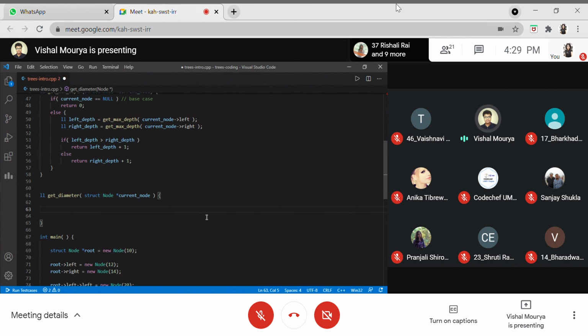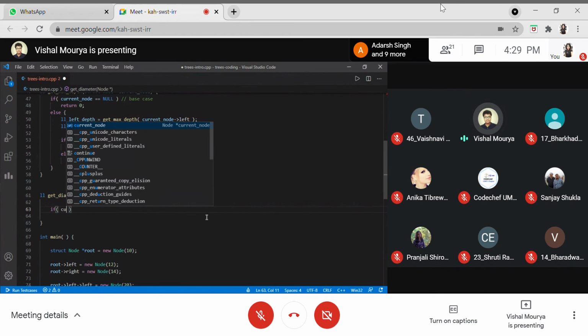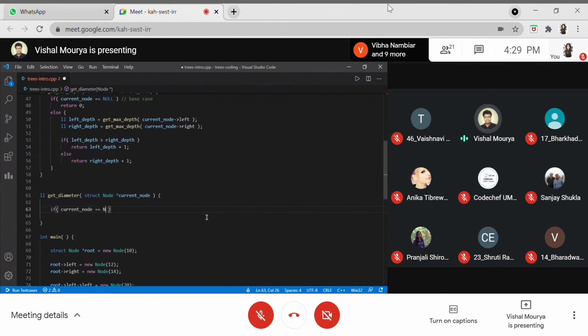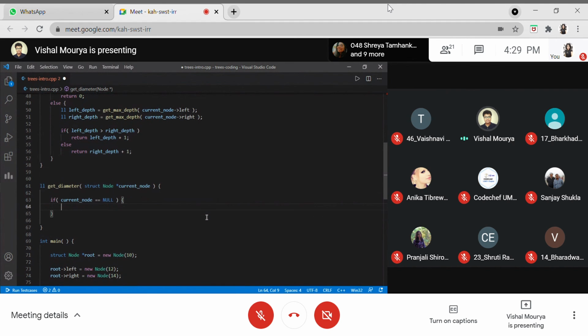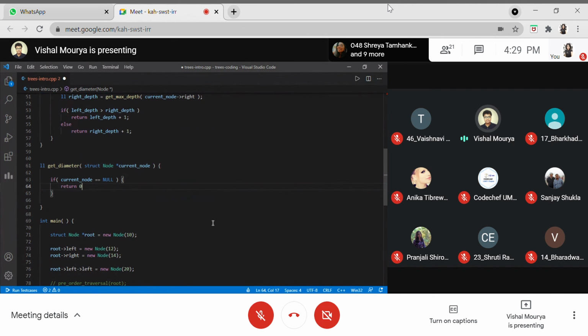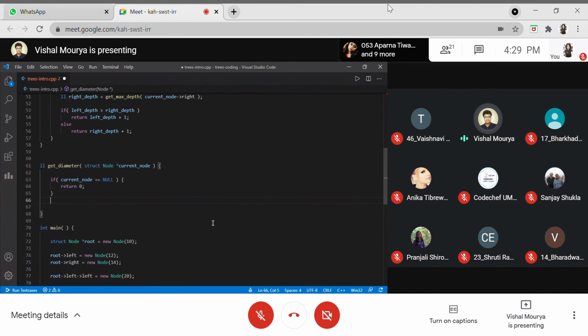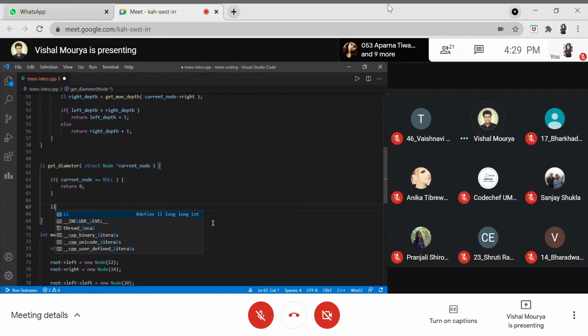because if you forget the base case and think we'll cover it at the end, then I think that is the biggest mistake, because forgetting the base case will make your code run infinitely and then we'll be getting the famous error. We'll not be getting that because we are already covering the base case right here. Whenever the current node is null, that means there is no tree present. So we'll just return from there, passing 0, indicating that there is no tree present.